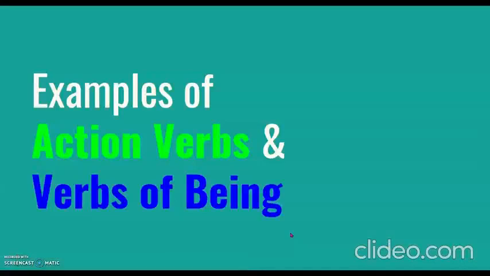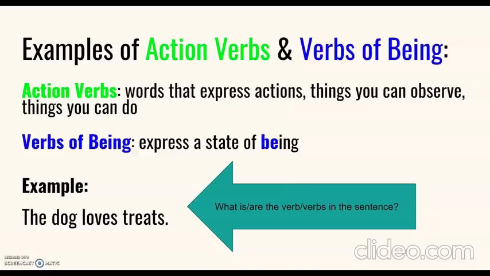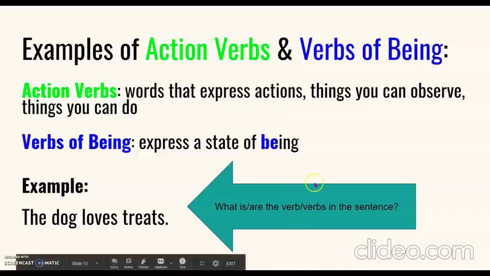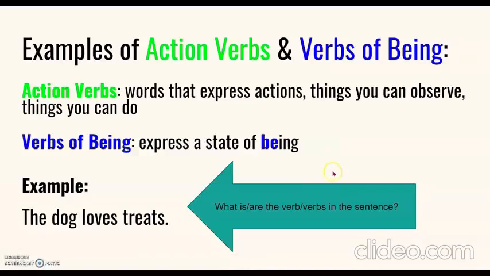Examples of action words and verbs of being. Again, action verbs are words that express actions, things you can observe, things you can do, and verbs of being express a state of being. So in this sentence, what is the verb or what are the verbs in the sentence? The example is, the dog loves treats. So what is the verb or what are the verbs? And is it an action verb or a verb of being?